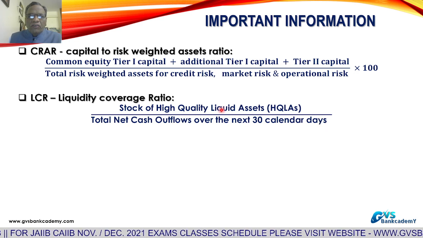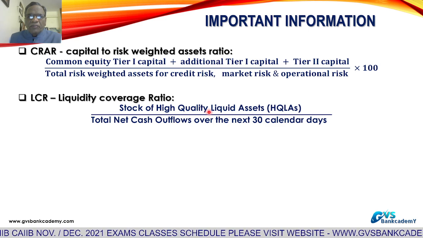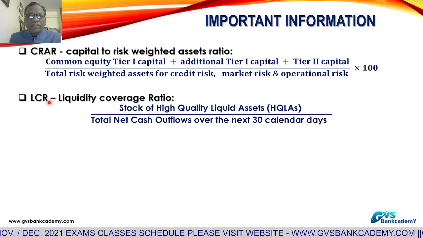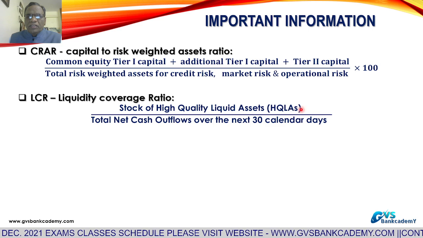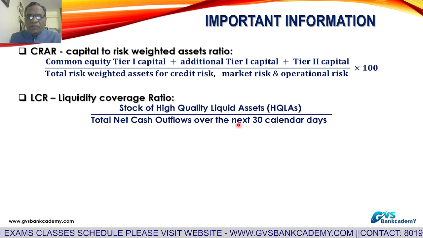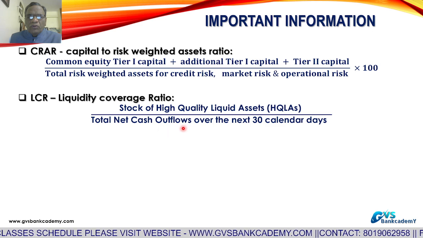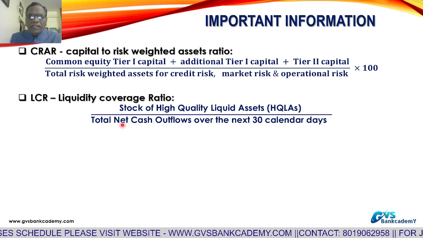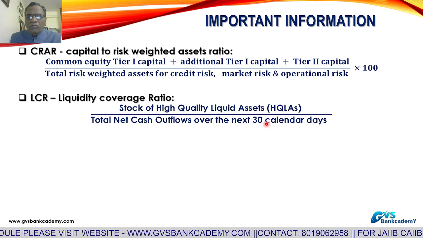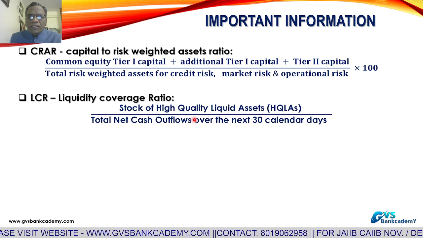Now, stock of high quality liquid assets means cash in hand, cash with other banks, excess cash with RBI, SLR securities, gold, other approved securities for LCR ratio by RBI. That is the total divided by total net cash flow. Net cash flow means total inflow during the next 30 days minus total outflow during the next 30 days. We can get net cash outflow. This figure you will get from the ALM structural liquidity statement: 1 day, 2 to 7 days, 8 to 14 days, 15 days to 30 days bucket.